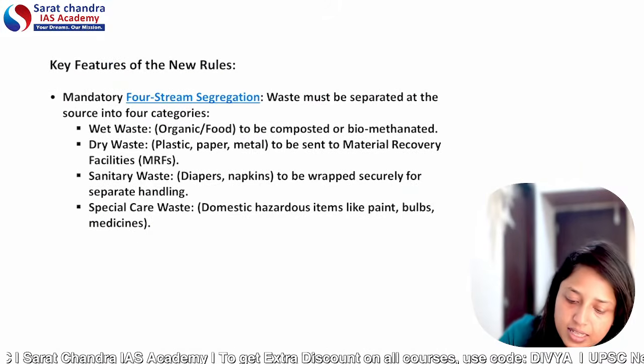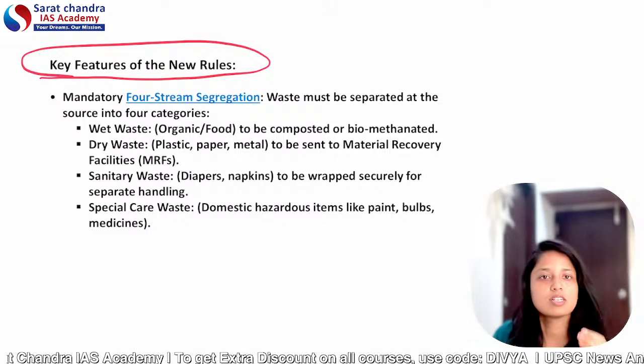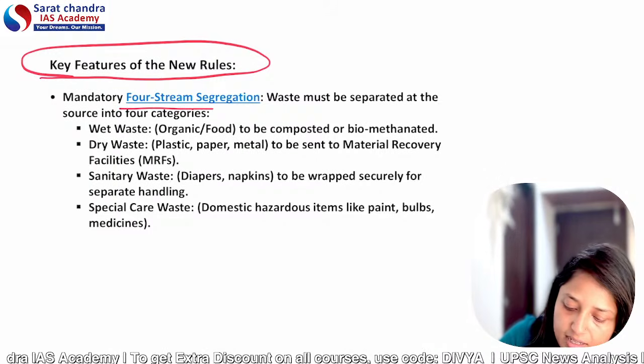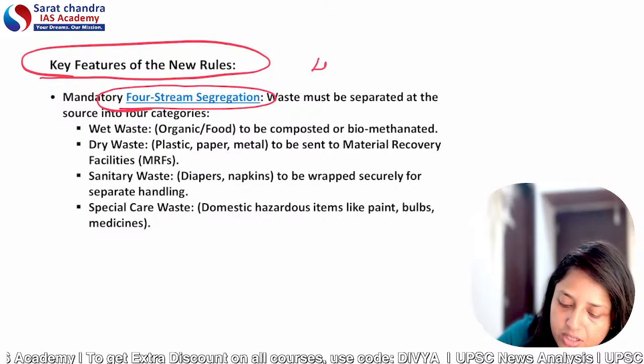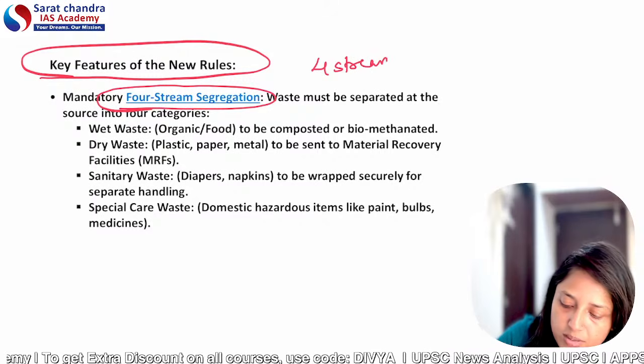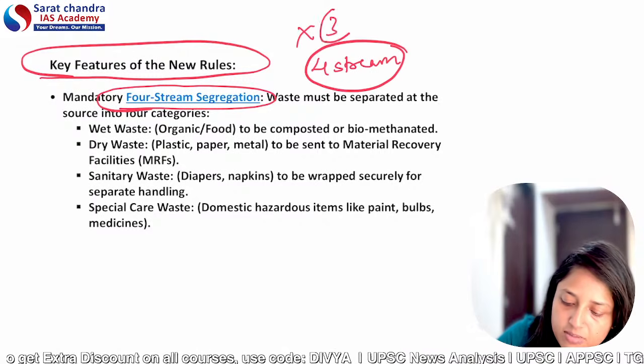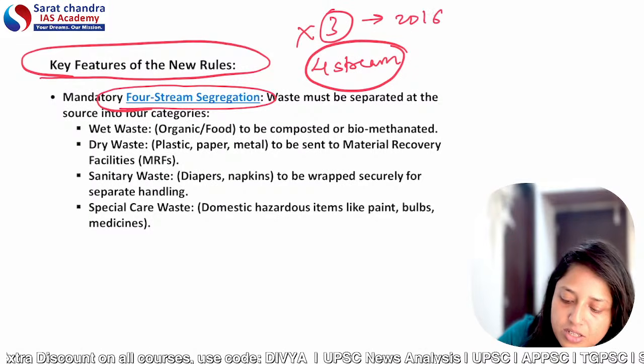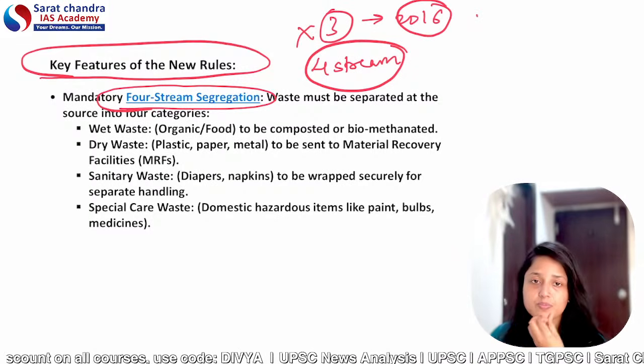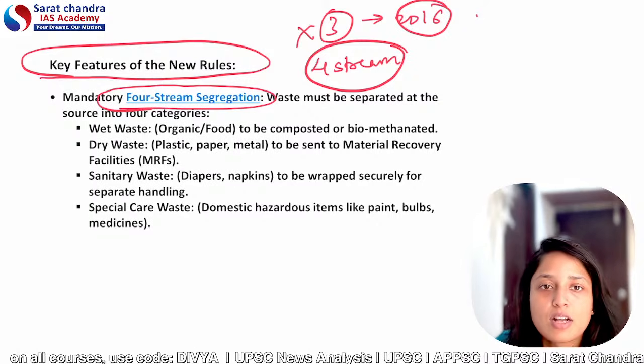After that, key features of these new rules. This we have already discussed, that it involves four stream segregation, and not three stream segregation. Three stream segregation was in 2016. So now let's discuss what those four streams are.